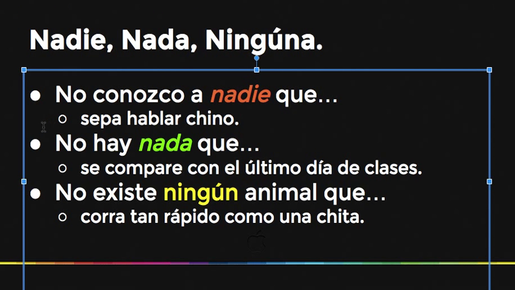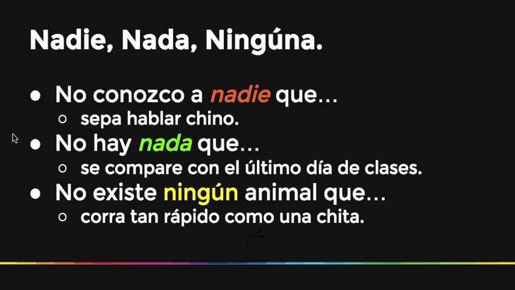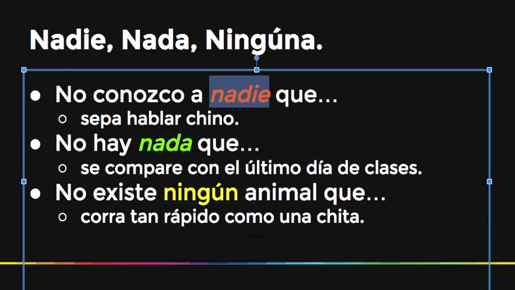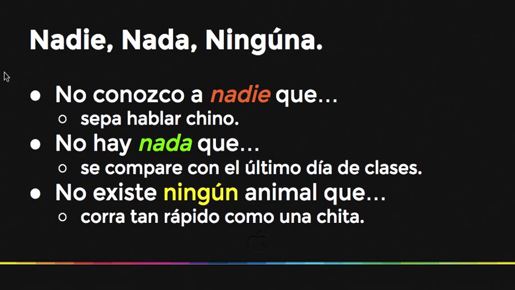These are some examples. We use the subjunctive almost always with these. No conozco a nadie. I don't know anyone that might speak Chinese. So no conozco a nadie que sepa hablar chino. Nadie is the ultimate uncertainty, because it's no one that I know.